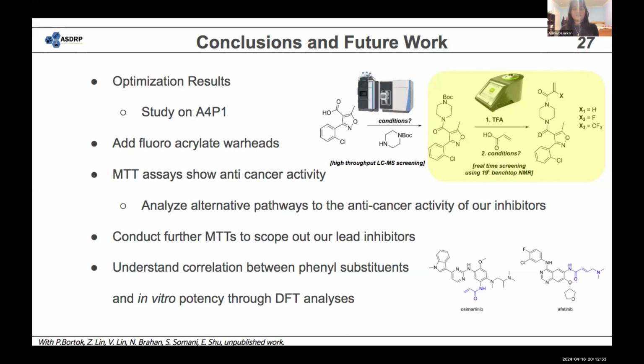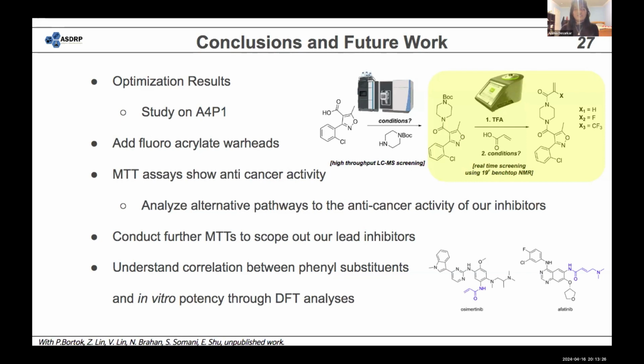And then another thing we wanted to do was test different fluoroacrylate warheads using 19F NMR and running kinetics on the coupling or the acrylation between the piperazine and the warhead. And then we also want to continue MTT assays on a couple different cell lines like MDA 231 or MCF7 and analyze how some of our compounds are showing anti-cancer activity against cell lines that don't contain the G12C mutations.